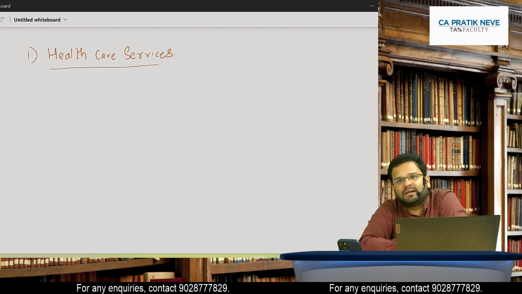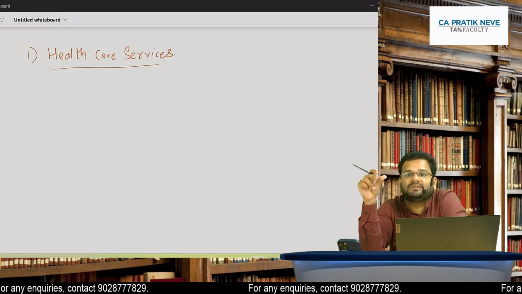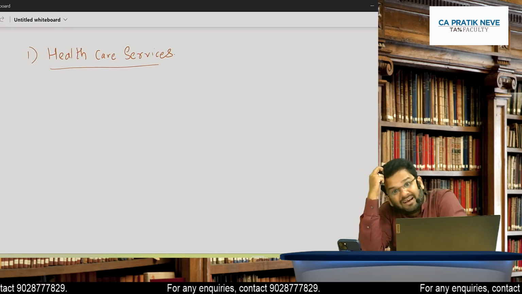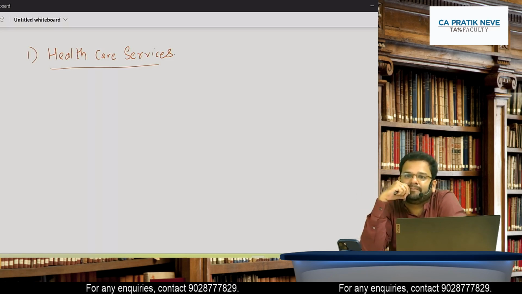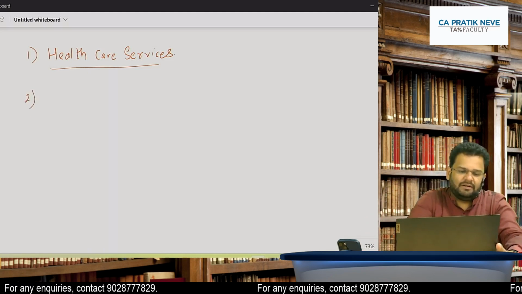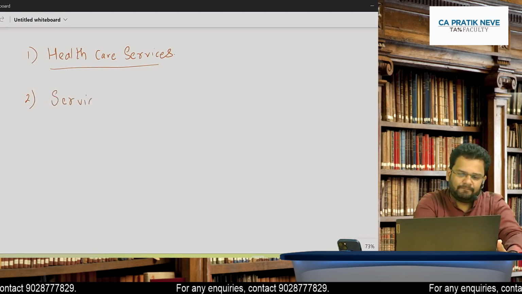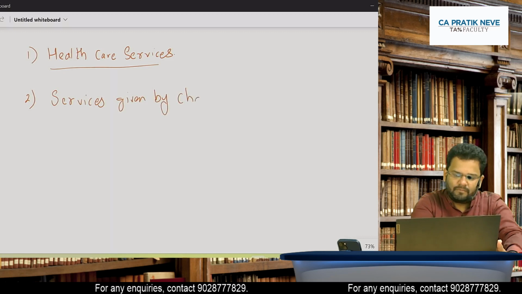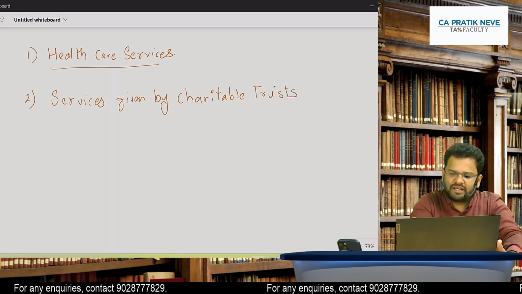Can I go to second? And just remember that vet's service, you know, veterinary clinic, dogs, cats, basically for treating animals, their services are also exempt. Agreed? After healthcare service, second we are doing is services given by charitable trusts. Do you remember services given by charitable trusts?